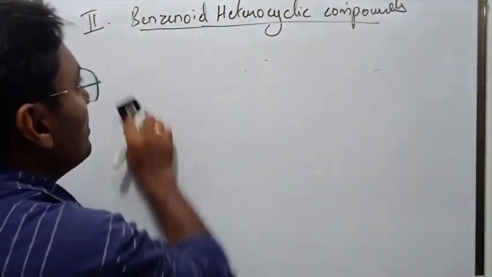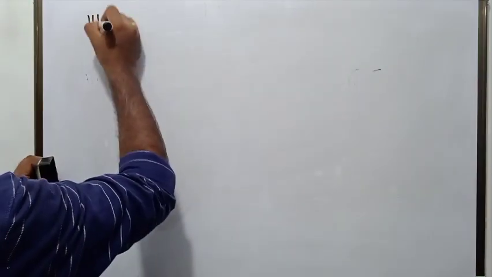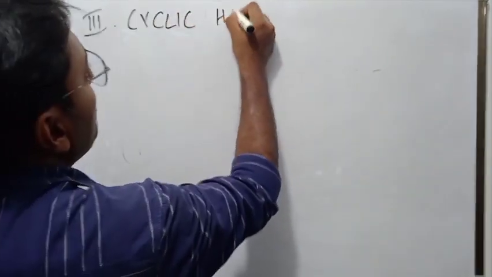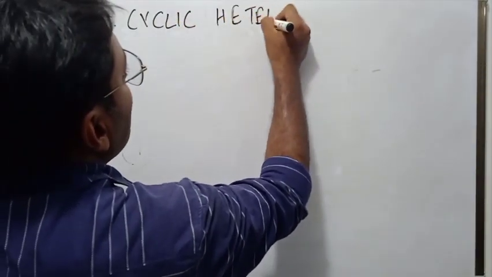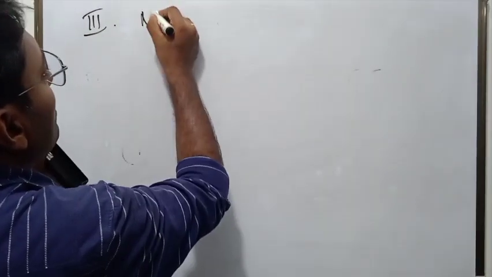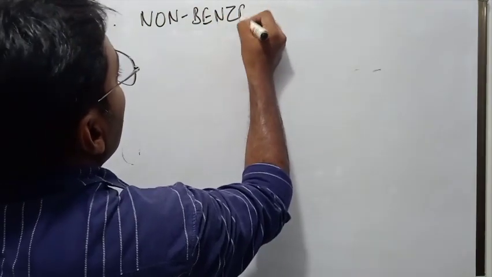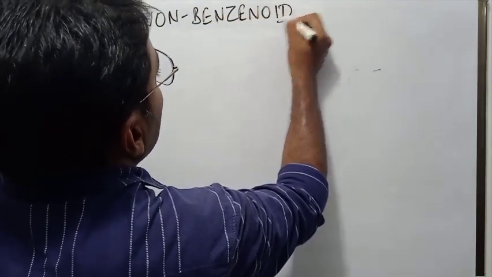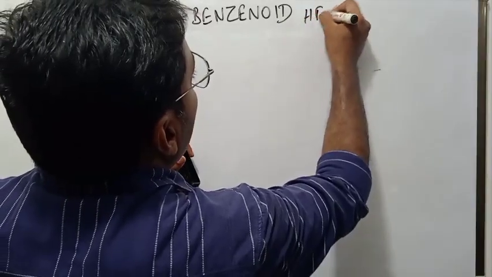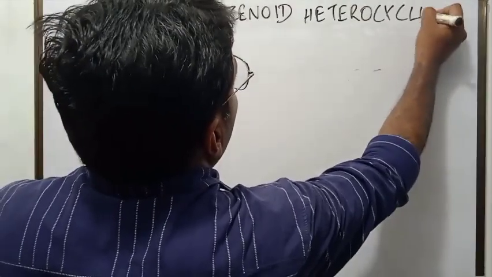Now, let us go to the third class. Cyclic, heterocyclic, non-benzenoid compounds. Non-benzenoid heterocyclic compounds.